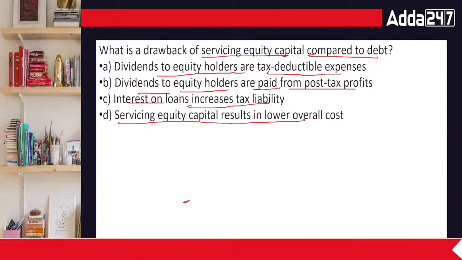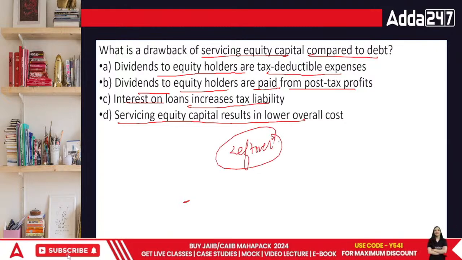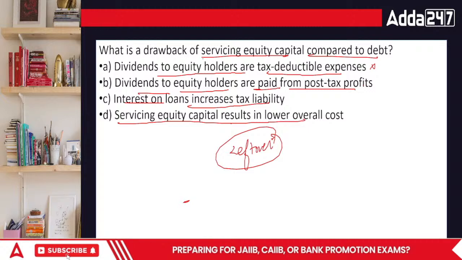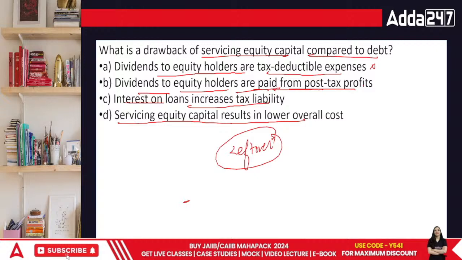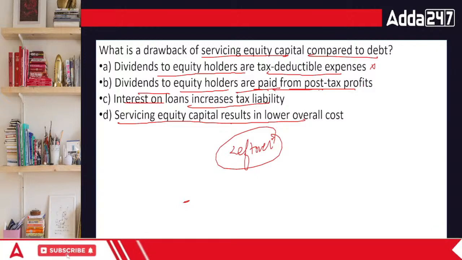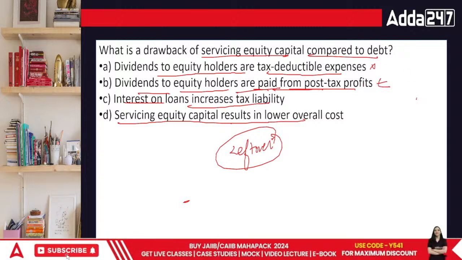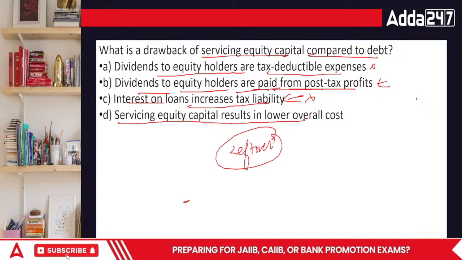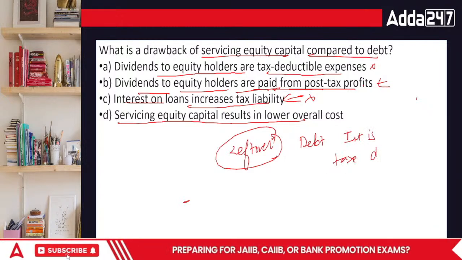But the equity shareholders have one problem. No doubt they get the leftover, and if the leftover is a significant amount, they're really happy. Dividends to equity shareholders are actually not tax deductible. This is one particular area. Dividends to equity shareholders are paid from the post-tax profits. This is correct. After the company has got their income, they have paid their interest. Whatever is left from that amount, they pay to them. This is a post-tax profit. There is no interest on loan increases the tax liability. No. Interest on loan basically reduces tax liability because debt interest, not equity, but debt interest is tax deductible.